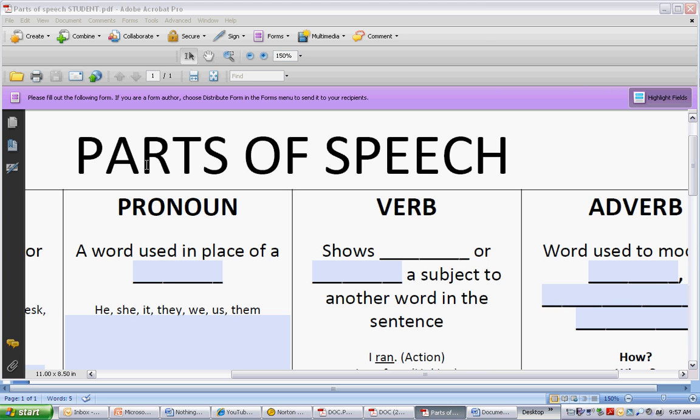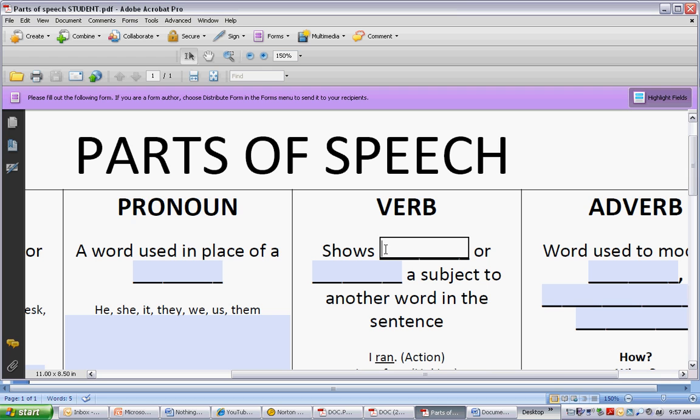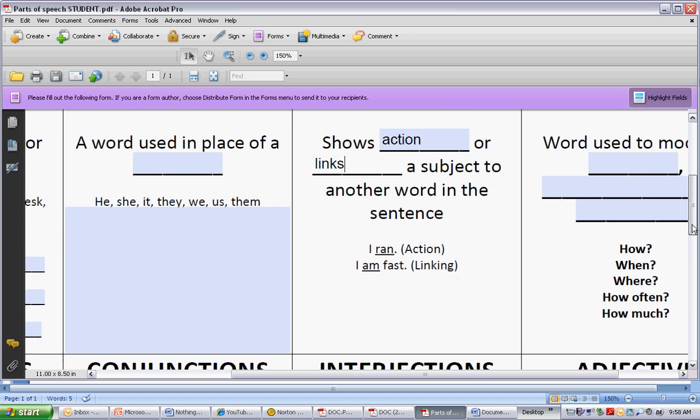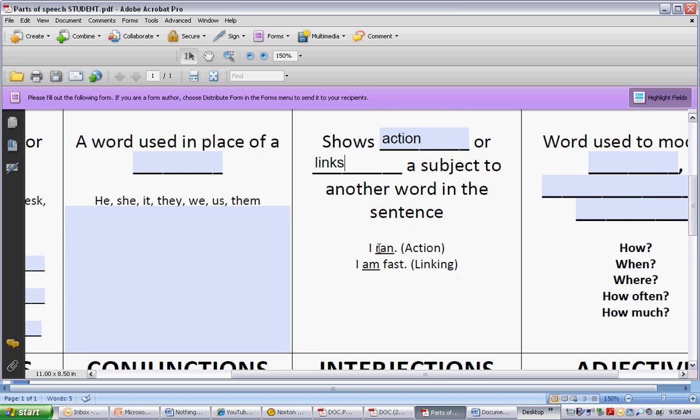So to begin, there are two kinds of verbs, and the definition of a verb is it shows action or it links a subject to another word in the sentence. I give you two examples here. I ran, which is an action verb because our subject I is doing the action of running. And I am fast because am is linking I to fast.